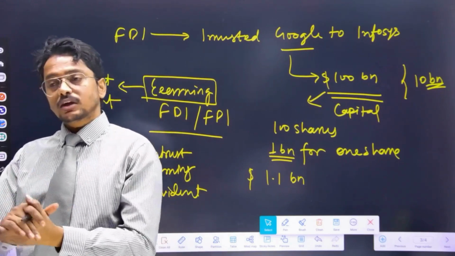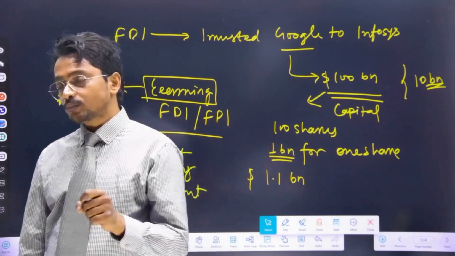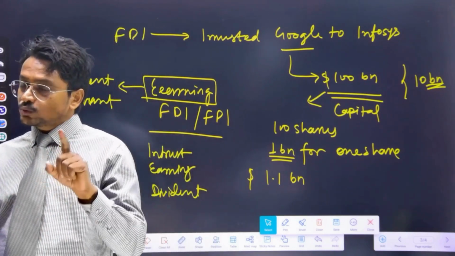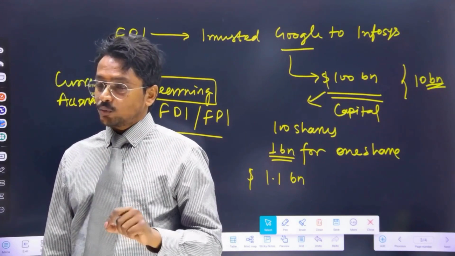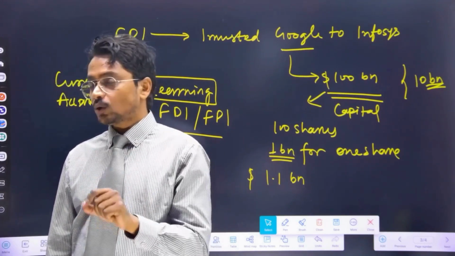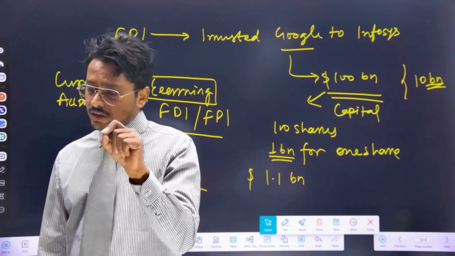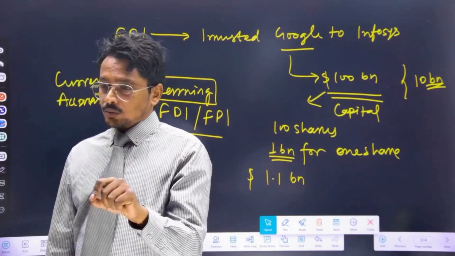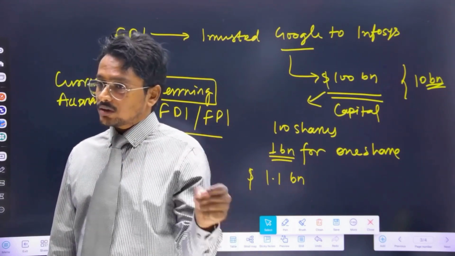These concepts are asked by UPSC in the form of statements and options. Therefore you should be very sharp in this understanding. Whenever you read those statements or options, be very clear whether that will fall under the current account side or capital account side.